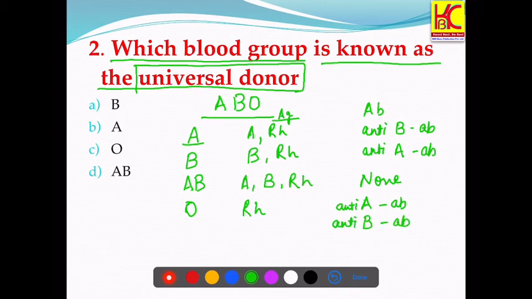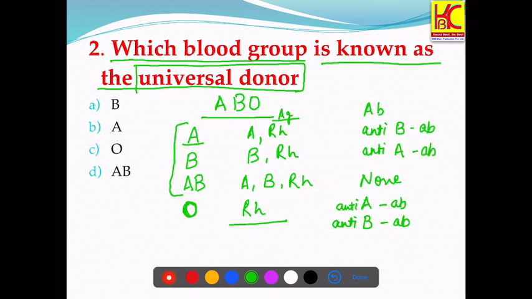As we can see here, in blood group O, we have neither of the antigens, neither A nor B. So it can easily donate blood to the other three groups. There won't be any immunogenic response as there is no antigen. So the person having blood group O is considered as the universal donor.